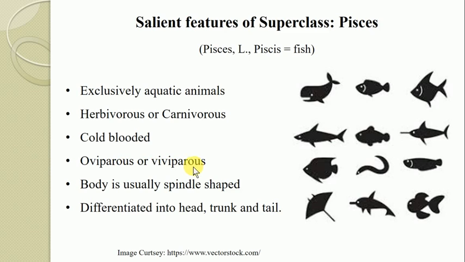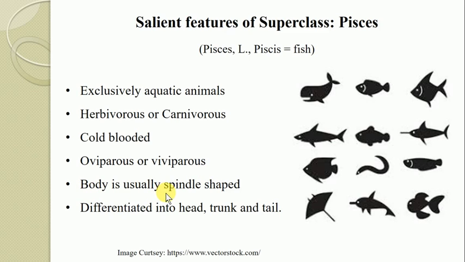Hence, such fishes are referred to as viviparous fishes.